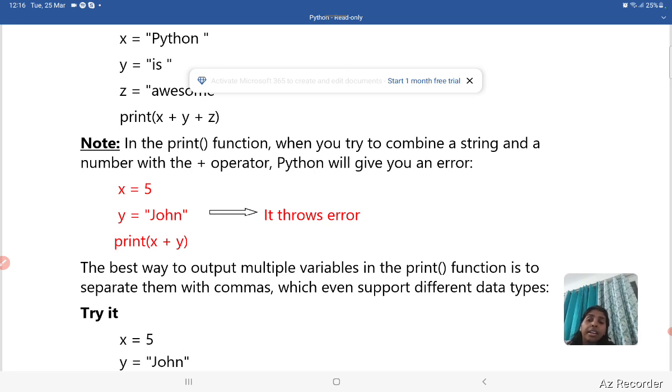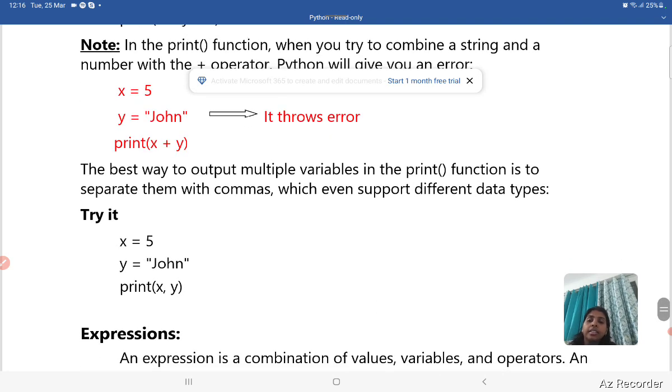When I write here print x plus y, then it throws an error because we cannot add any number to any string. So it throws the error. If I write here x equal to 5, y equal to John and print x y, I only have to print out the value of x and y. But in my previous program, here is the x plus y.